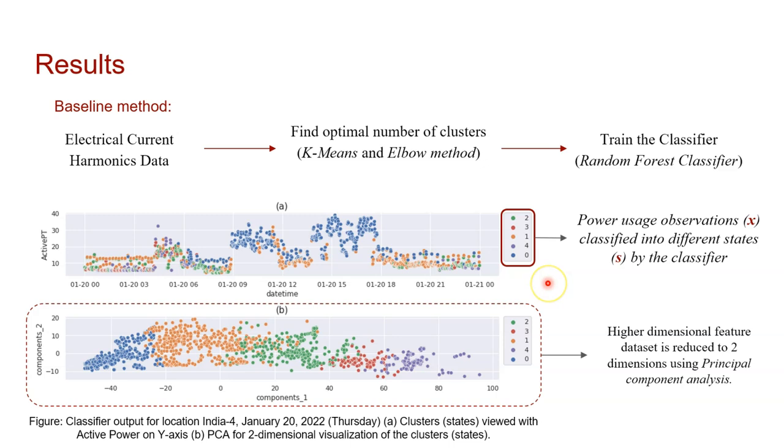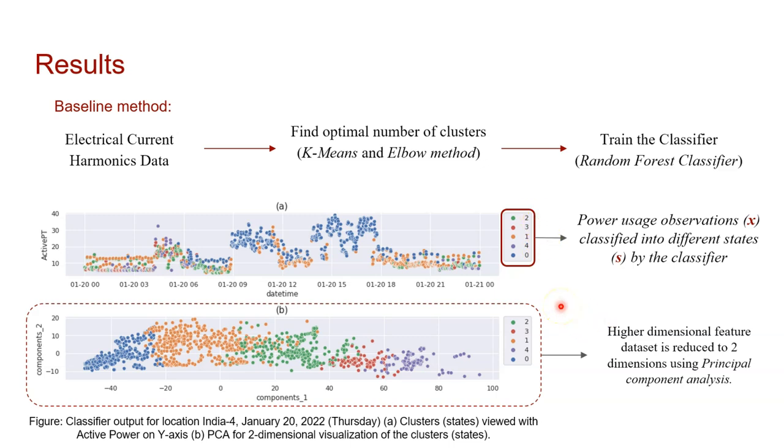In the figure below, you can see different power usage observations being classified into different state categories by the classifier. Here, it has been shown with timestamps on the x-axis and active power on the y-axis. Each observation is given a different color with respect to their states. On this specific date, the classifier found that there are 5 different states.